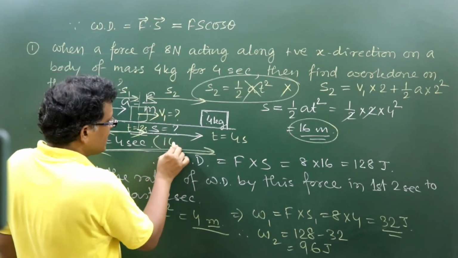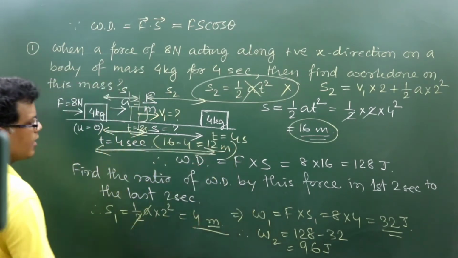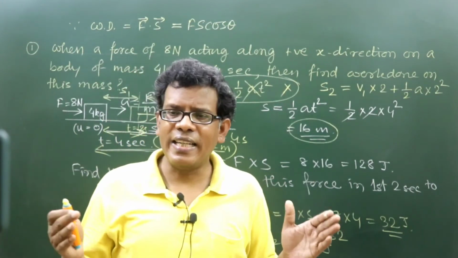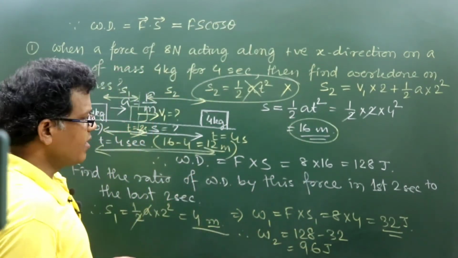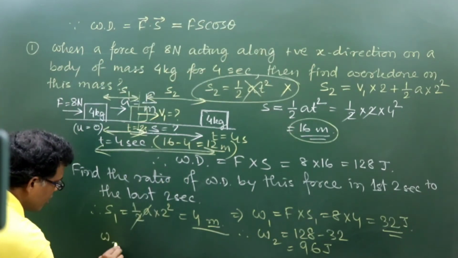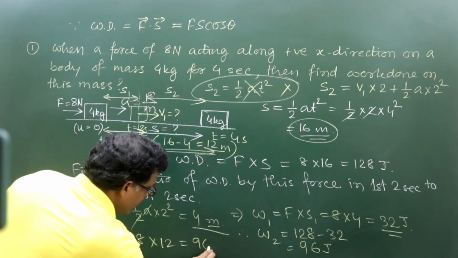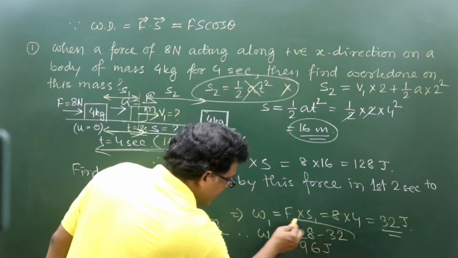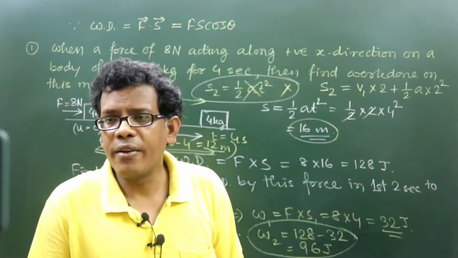S2 will be simply 16 minus 4, that is equal to 12 meter. So 12 meter is the journey of this block during the last 2 seconds, when still 8 Newton force acts. So 8 into 12, you will get that same 96 joule, which we got earlier by subtracting 32 joule from 128. Are you getting it?